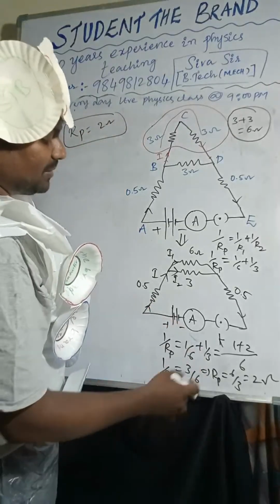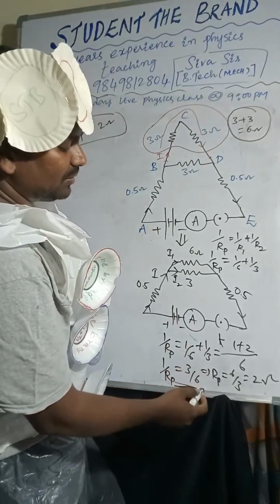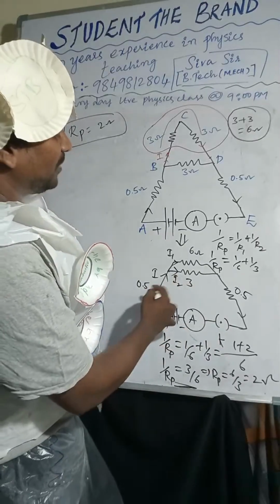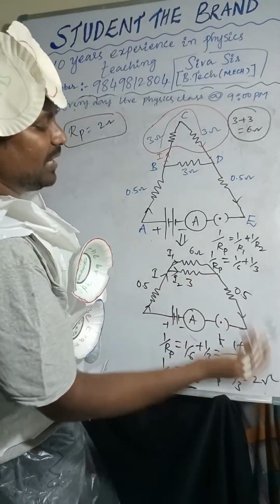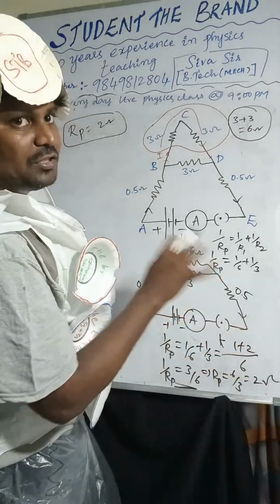So keep in mind, sometimes students make a mistake. After solving, here 1 by 2 is nothing but 0.5, so only 0.5 will be added. So 0.5 plus 0.5 then will be wrong, 1.5 you will get, so the answer is completely wrong. So we should not do it like that.